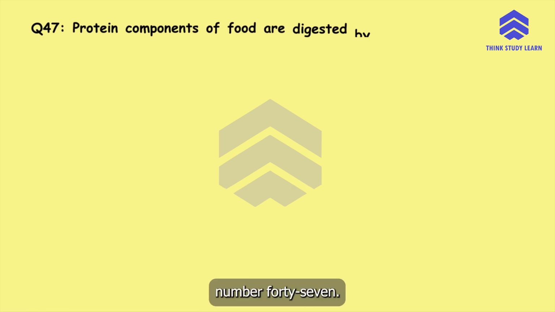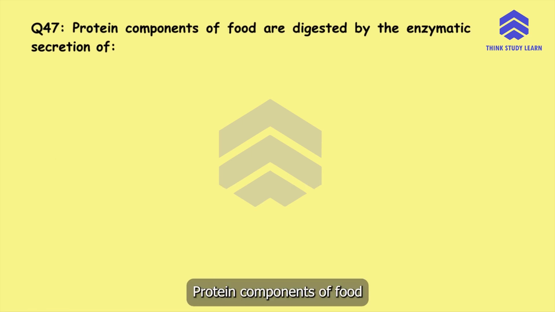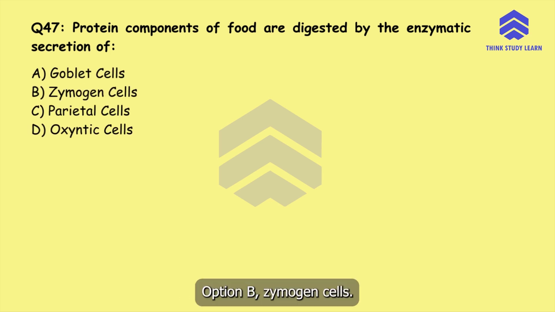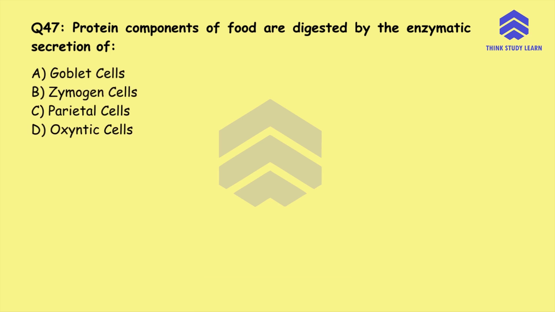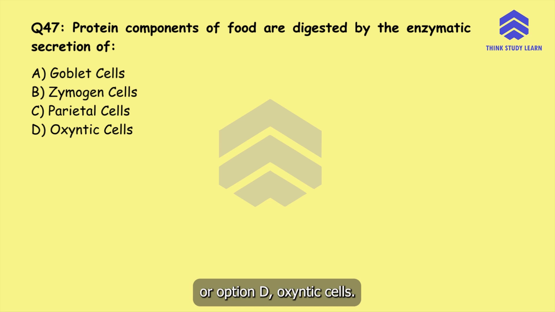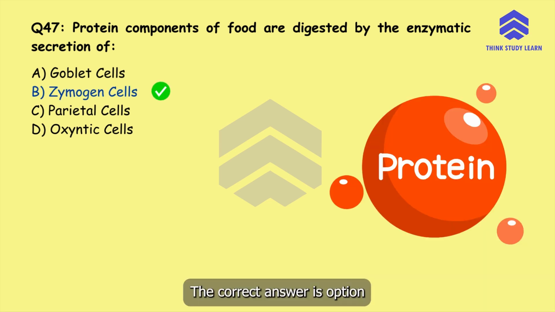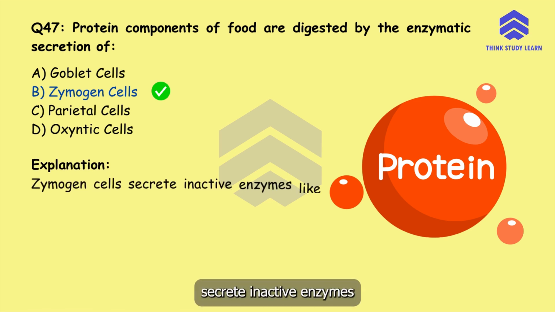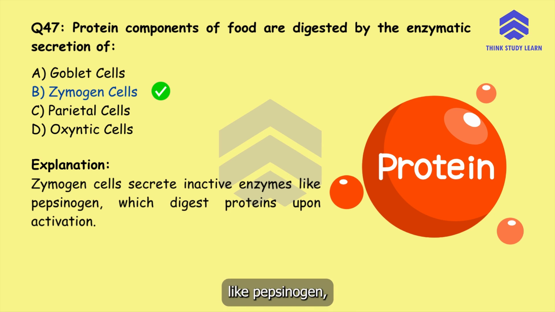Question number 47. Protein components of food are digested by the enzymatic secretion of option A, goblet cells, option B, zymogen cells, option C, parietal cells, or option D, oxyntic cells. The correct answer is option B, zymogen cells. Zymogen cells secrete inactive enzymes like pepsinogen, which digest proteins upon activation.